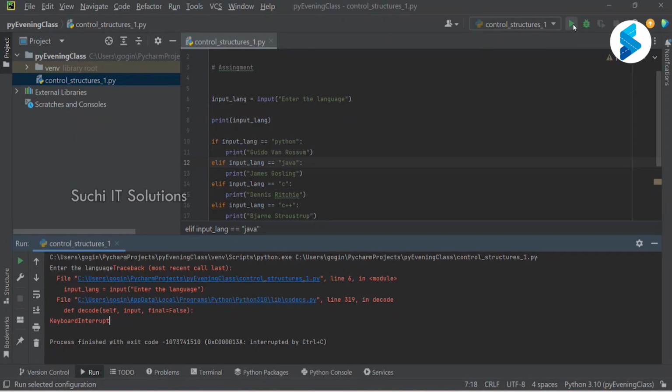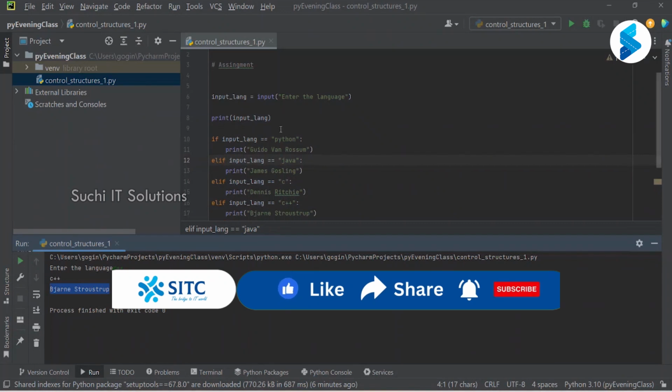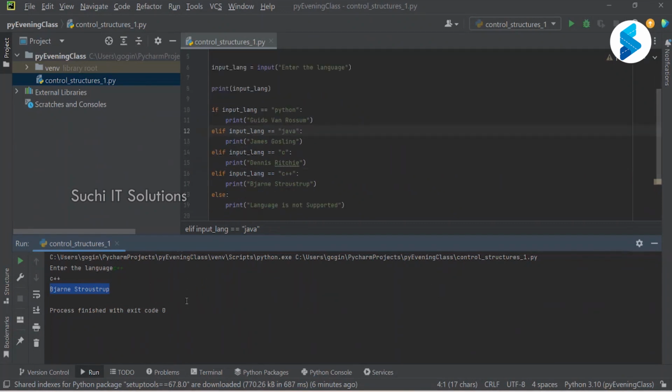Okay, so we'll say run again. Enter the language. So I'm going to enter Python. Obviously, is it printing Guido van Rossum? You also have the run button here, it says rerun. So I'm going to rerun it. Right, so here I'm going to type C++. So Bjarne Stroustrup. So this is also working. So this was the homework, the assignment I had given, right?